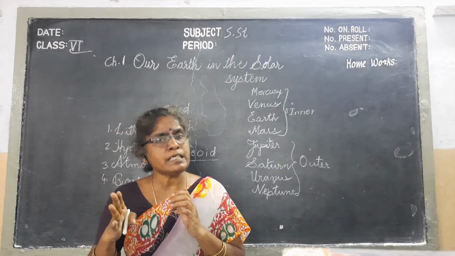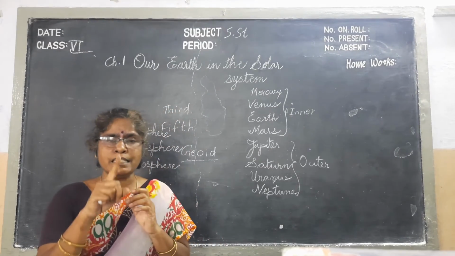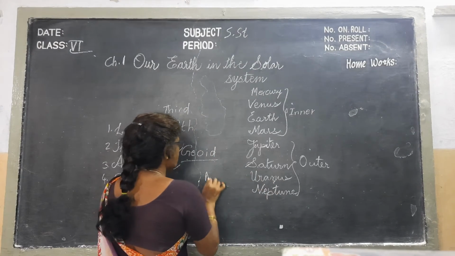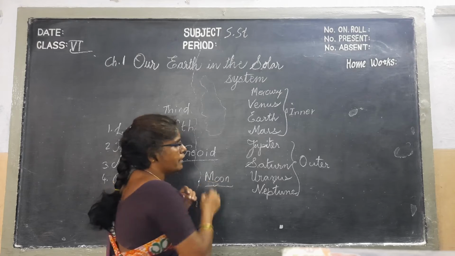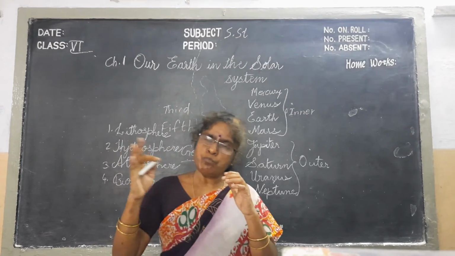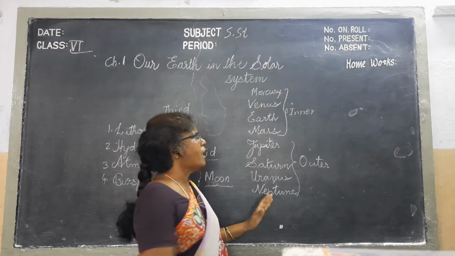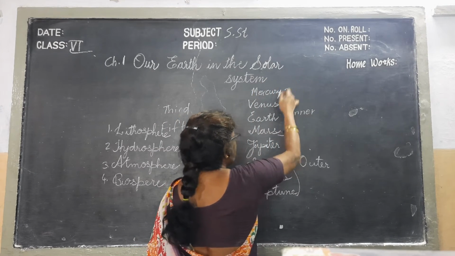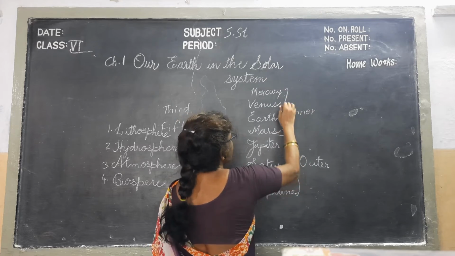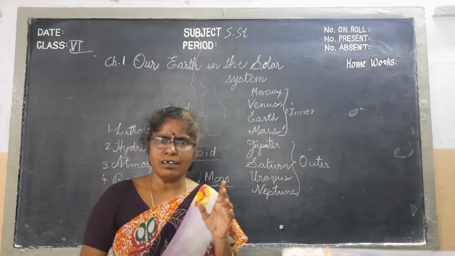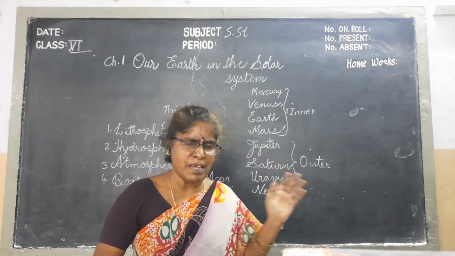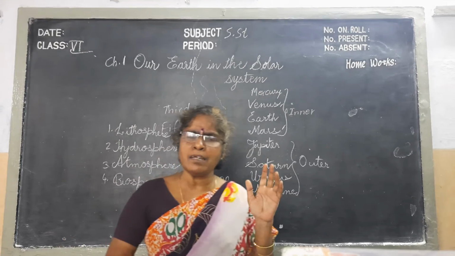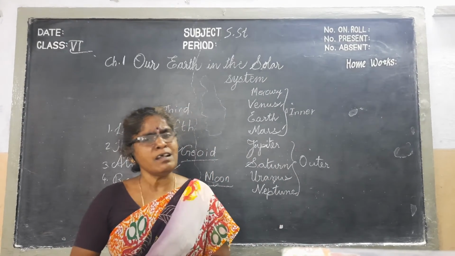We have so many satellites, and for our Earth there is one natural satellite, that is the moon. Mars and Venus don't have a satellite. The remaining planets have satellites. More than 60 satellites are there for Jupiter.